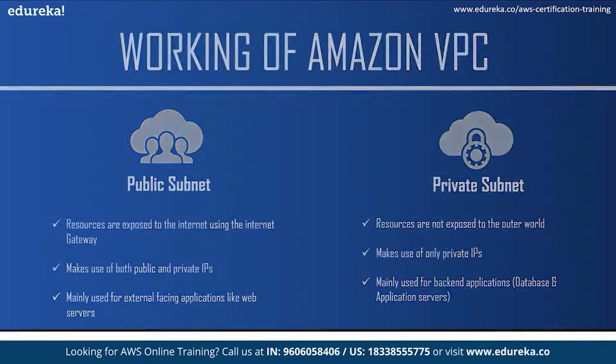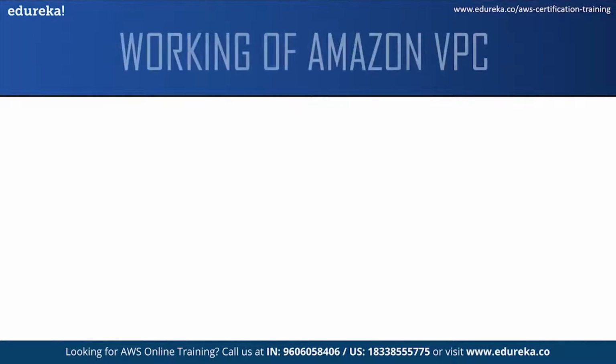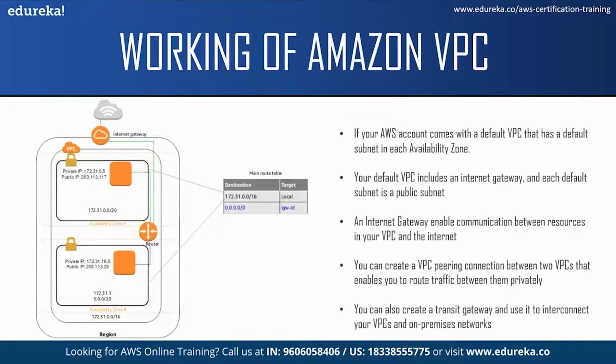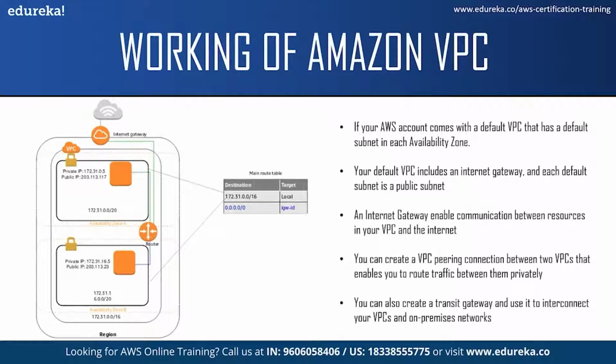Now that you have some idea about subnet and route table, let us move on to the working of VPC and understand it. Now if your account was created after 4th of December 2013, your account comes with a default VPC that has a default subnet in each availability zone. We will see this in the demo part. Now your default VPC includes an internet gateway and has the benefits of advanced features provided by EC2 VPC and is ready for you to use.